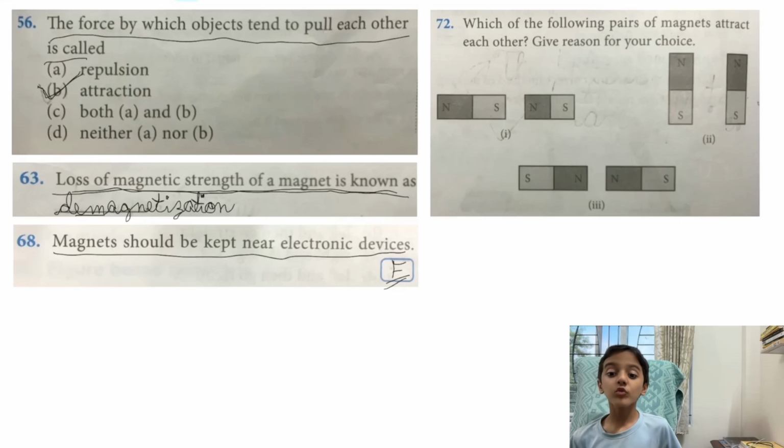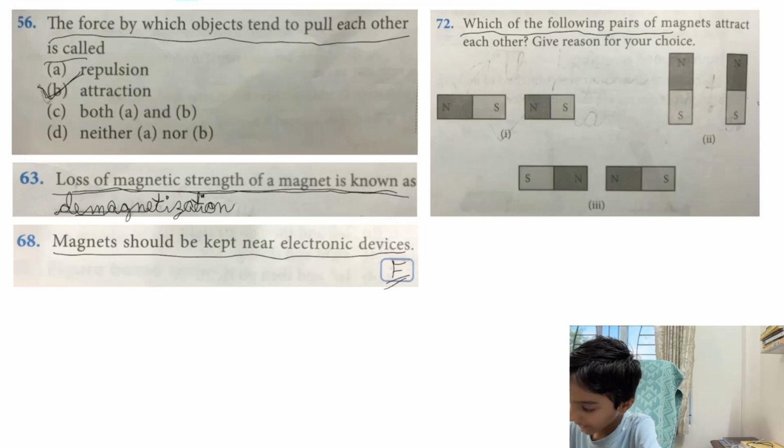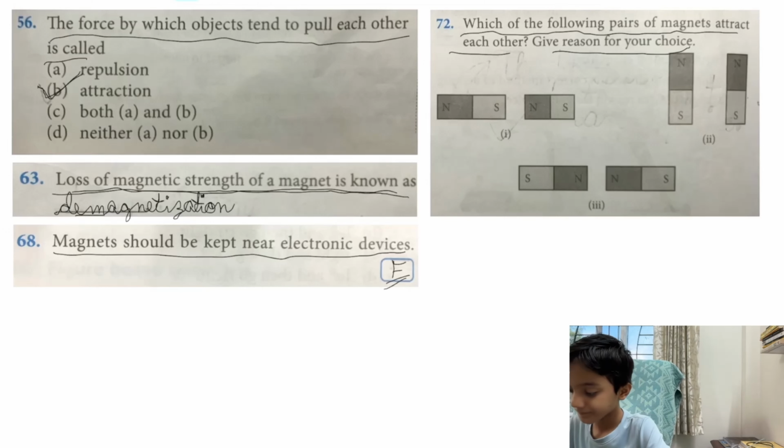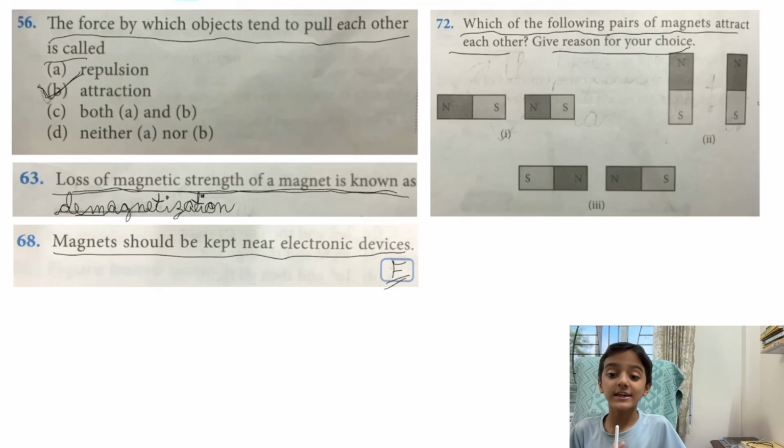Next question is a figure based question. Question is saying which of the following pairs of magnets attract each other? Give reason for your choice. First, I will choose the correct answer, then I will give the reason why I have chosen this option. Let's check all the options, wrong options also and correct options also. First option. And before that, I want to tell that unlike poles attract each other. Like poles only repel. Unlike poles attract each other. That means north and south poles attract each other because they are unlike poles.